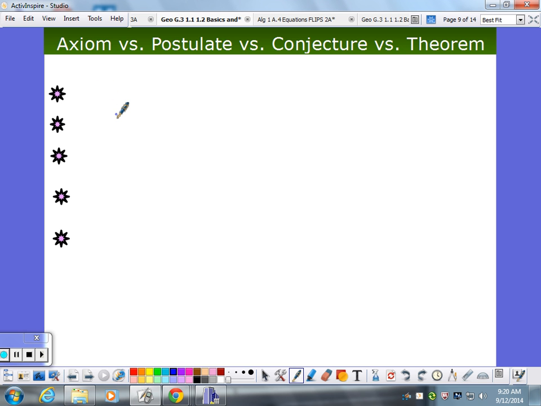All right, now we talked a little bit about what we're building all these things on. Definitions, so these are definitions we can use to build new rules, new theorems. But now we've got all these words: axiom, postulate, conjecture, theorem. Now I know you know what a conjecture is, right? We've talked that to death. So a conjecture is an observation you make and you make a statement out of it, usually in if-then form. It doesn't necessarily have to be, but usually. So it's a statement that's not proven false, and it's not proven true either. So it's an unproven kind of statement.